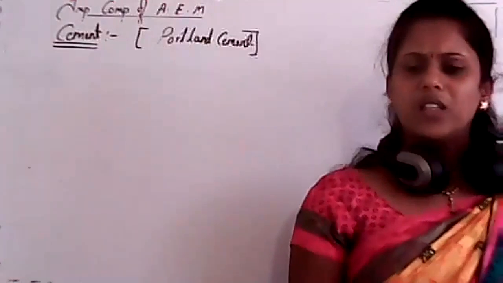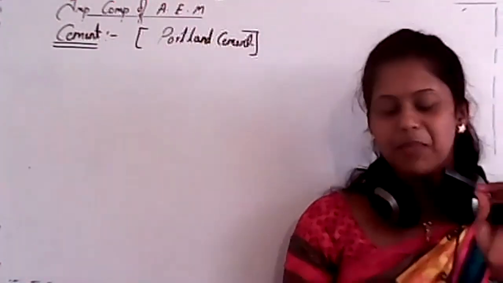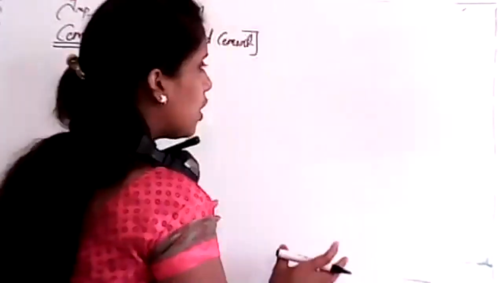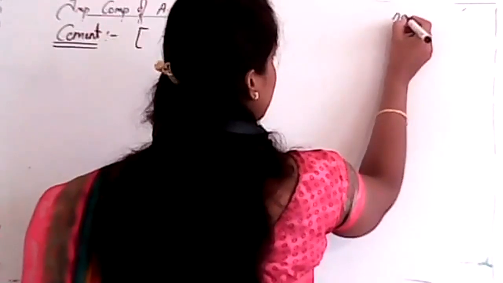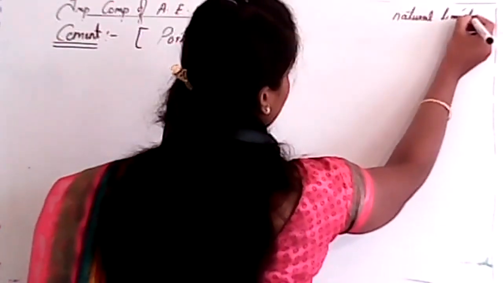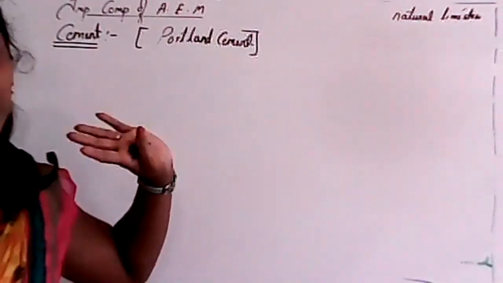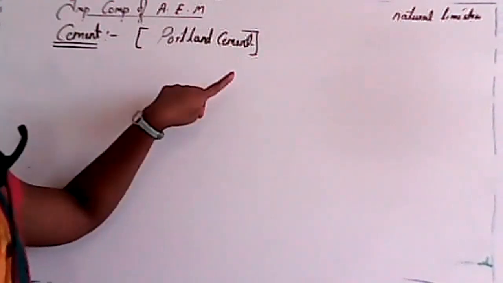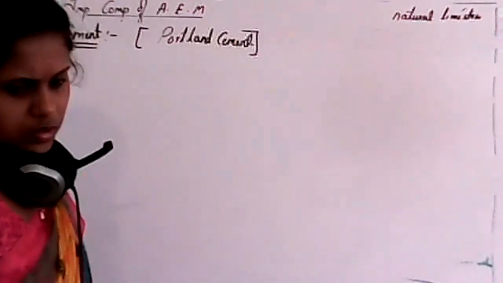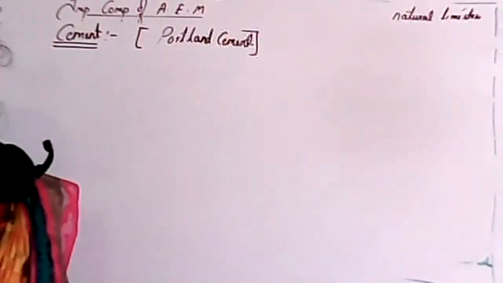See, student, because it resembles natural limestone, which is found on the Isle of Portland, England.